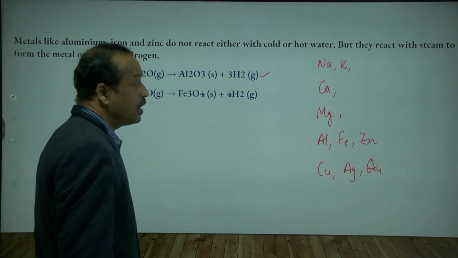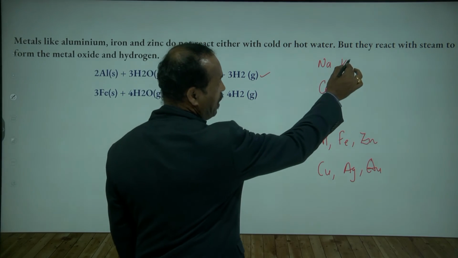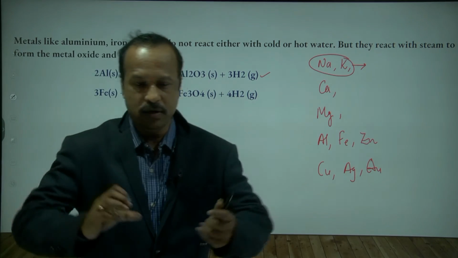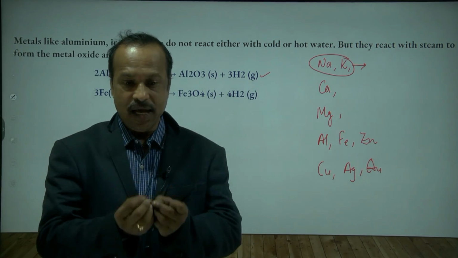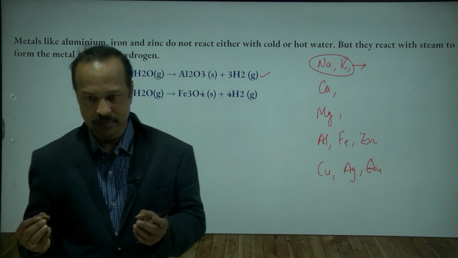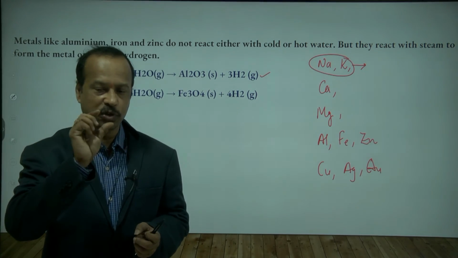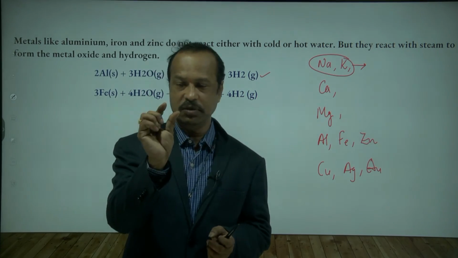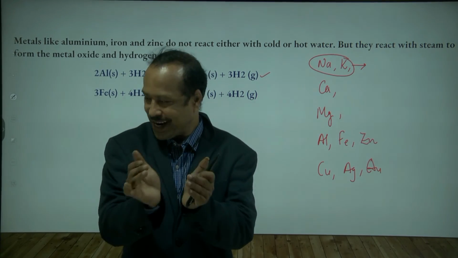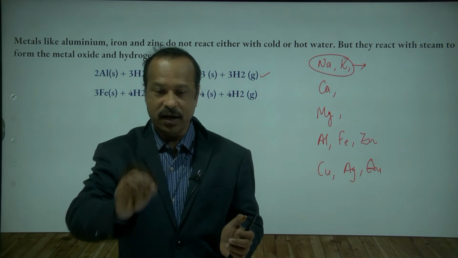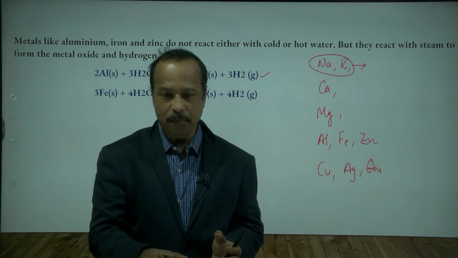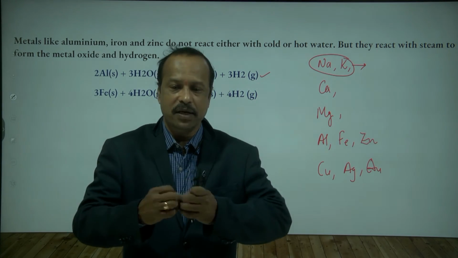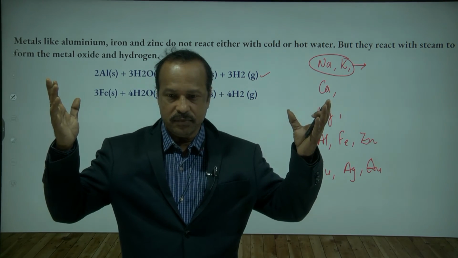Now if you observe, sodium and potassium react violently. Violently means explosive. Do you know the explosion? You don't do this, but for example, if you take this much sodium and drop it in a glass beaker with some water, then what happens? It immediately catches fire, so the glass beaker can explode.